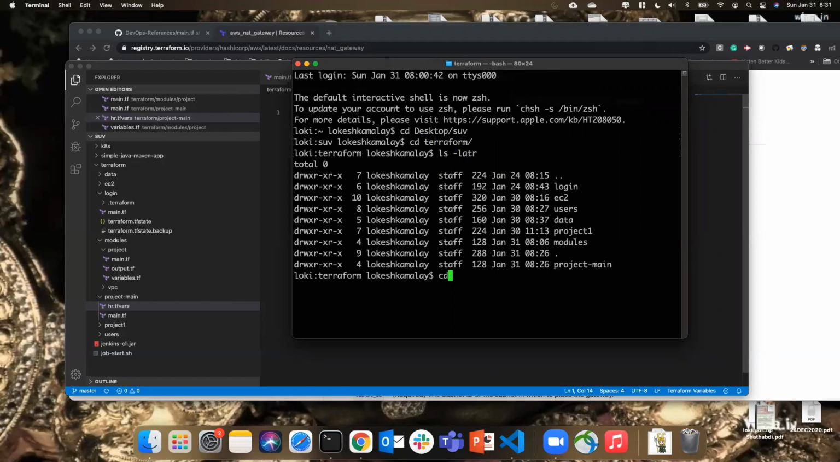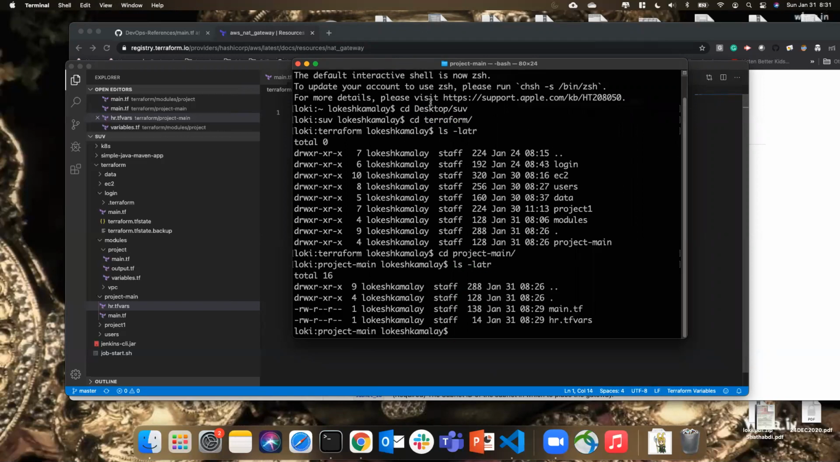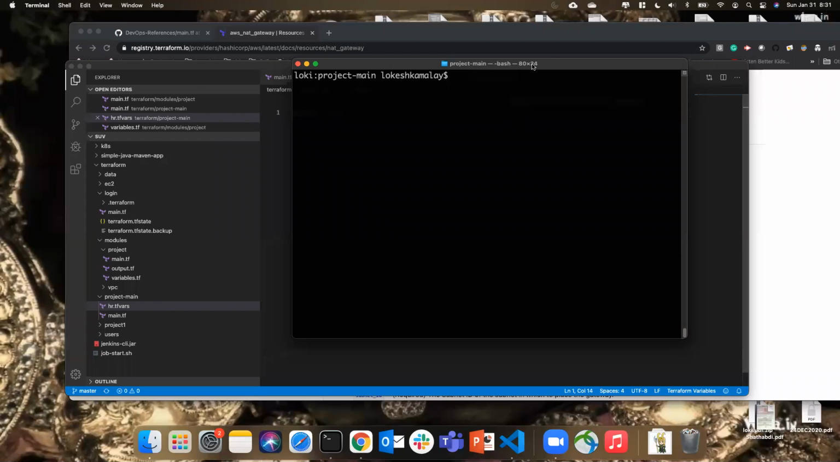So this is my Terraform. I'm going to project main file. So this is the value. So I need to expose a variable. So let me just pass this recording. I just exported my AWS variables. So let me go ahead and run this Terraform init.